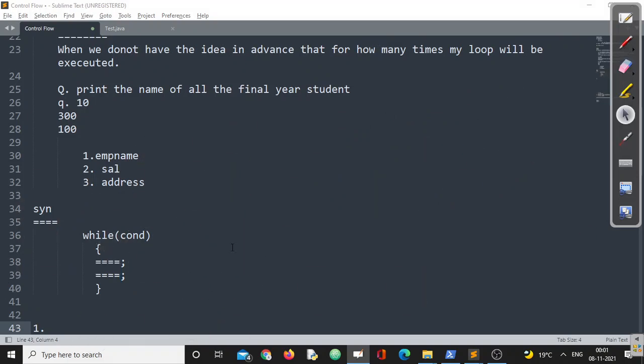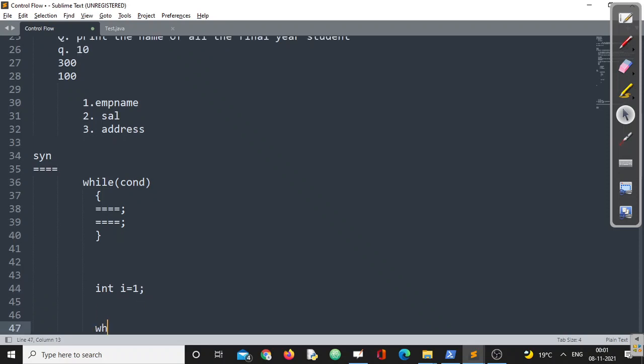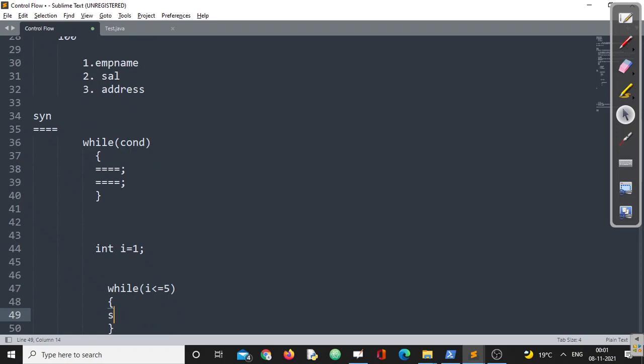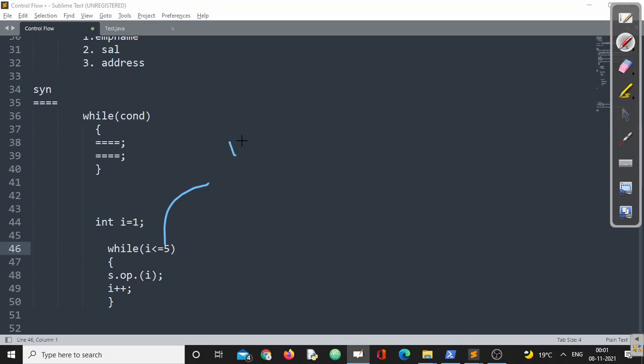Let me write a simple code so we can understand. Suppose I am writing integer I is equal to 1. Here I am writing while I less than or equal to 5, let's say. In between, let me write System.out.print followed by I, and finally I plus plus. We'll discuss each and every part, don't worry. Let us understand how it behaves, then we'll go through it. As per the discussion, this particular condition will be evaluated first.